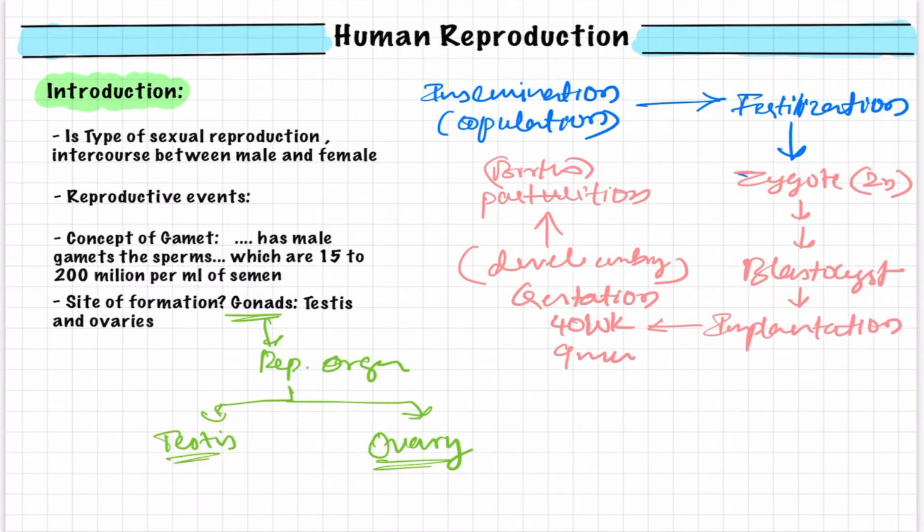And one extra point I want to add: if you take one milliliter of semen and count all the sperms in it, you will get nearly 15 to 200 million sperms. So in a normal male individual, the sperm count is nearly 15 million to 200 million per ml of semen. That is an extra point. With this, let us move on and study the next things in detail.